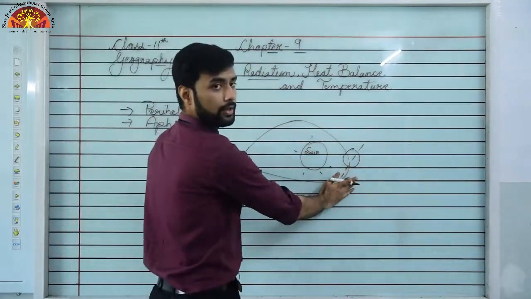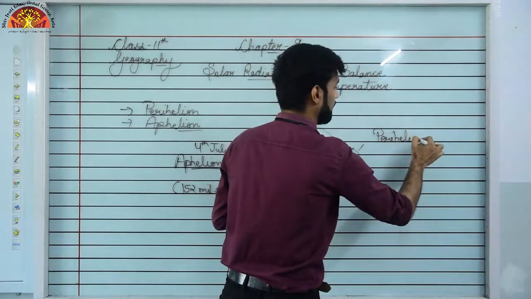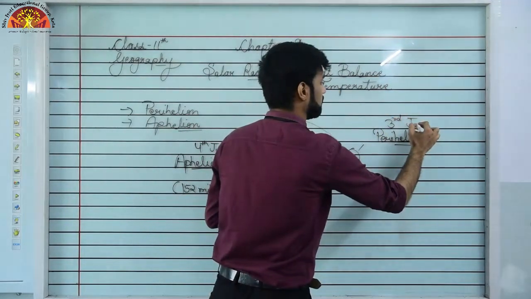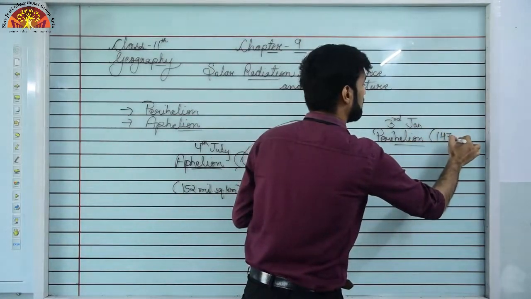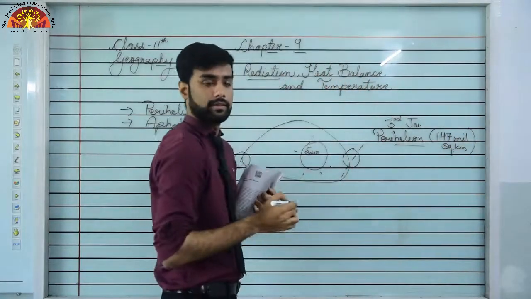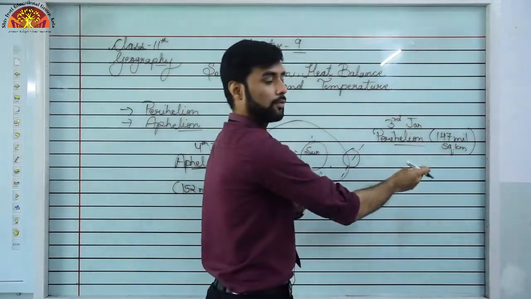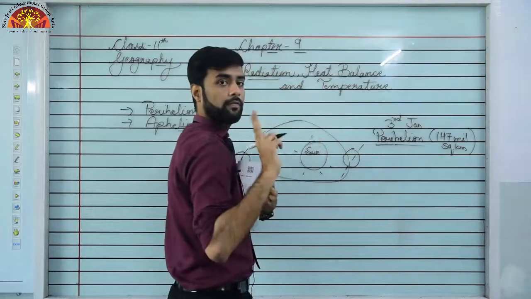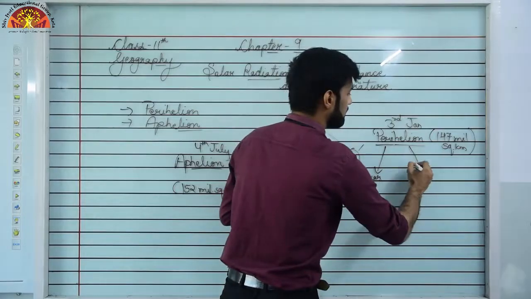Now what about this point? This is called perihelion. Okay, perihelion is observed on 3rd January. Okay, and our earth is approximately 147 million kilometers away from the sun. Okay, perihelion, when our earth is on 3rd January, it is 147 million kilometers away from the sun. Now an interesting thing to note here is that the word perihelion is made up of 2 Greek words. Peri, which means near, and helion, which means sun.